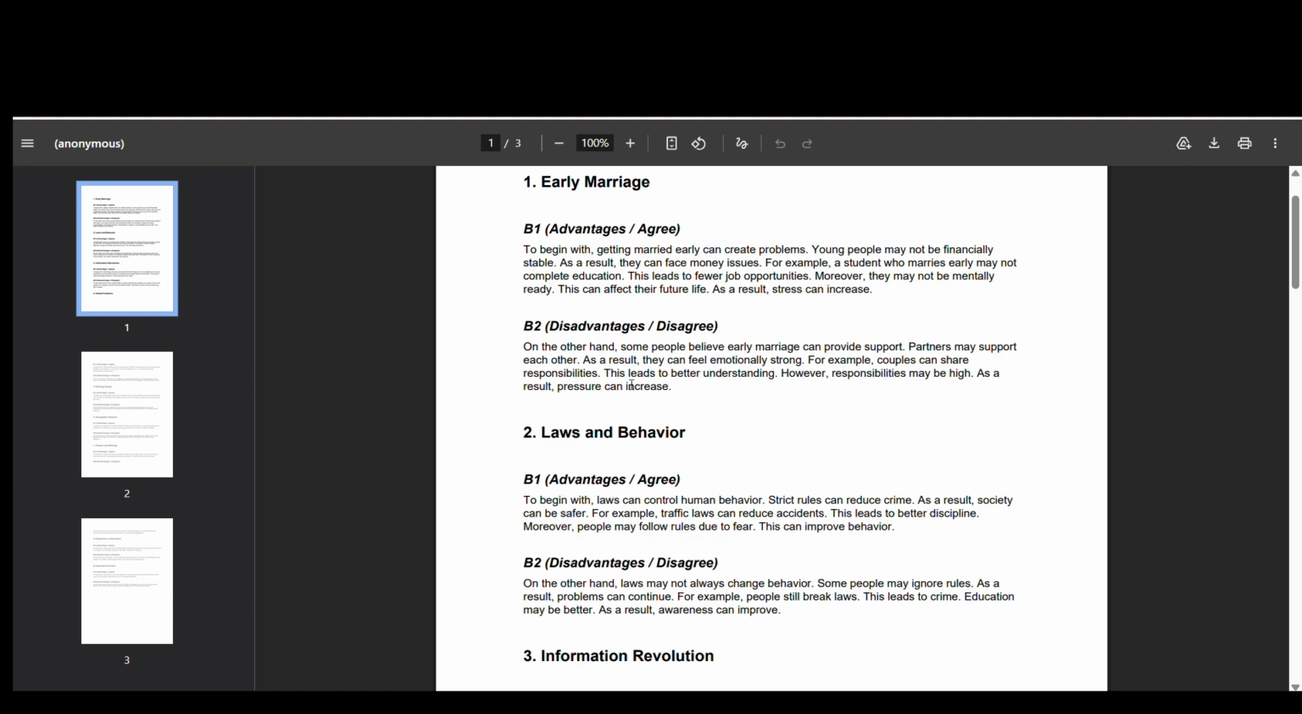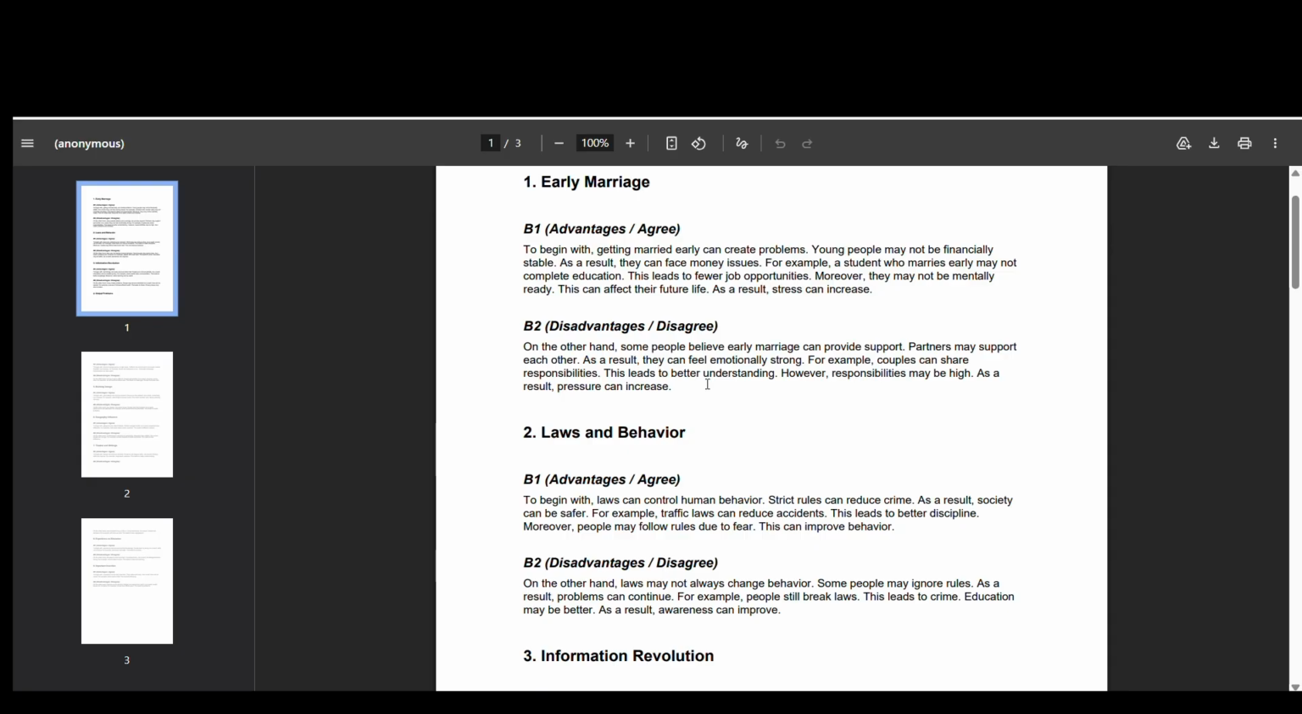This leads to better understanding. However, responsibilities may be higher. It depends how you will behave with each other. As a result, pressure can increase. So what you need to do is just revise all of these, read them one or two times, then try to type them in APUNI. When it is your exam, you will remember 100%.